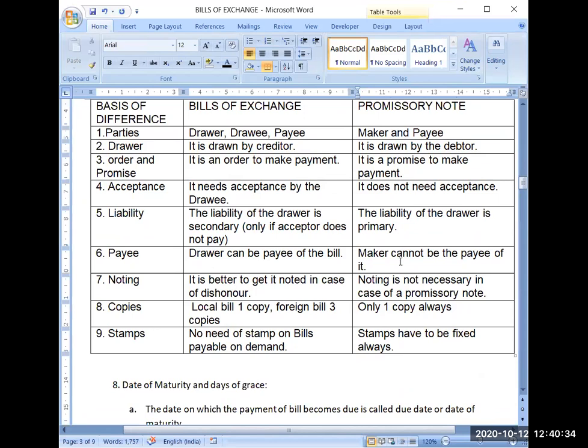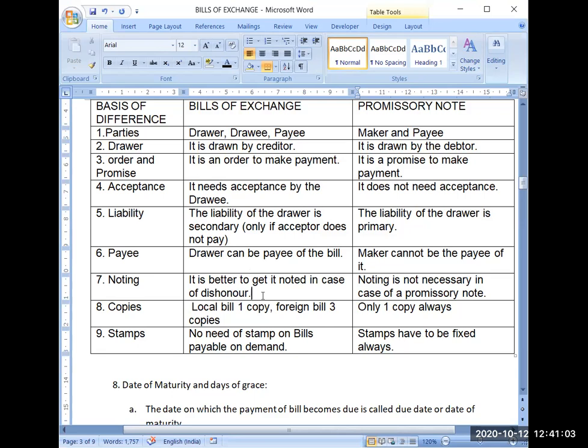Here, in case of promissory note, the drawer is the customer. And because the customer has to make the payment, he has not to receive the payment. That's why customer will never be the payee of the bill in case of promissory note. Drawer cannot be payee of the bill in case of promissory note. But drawer can be the payee of the bill in case of bills of exchange.